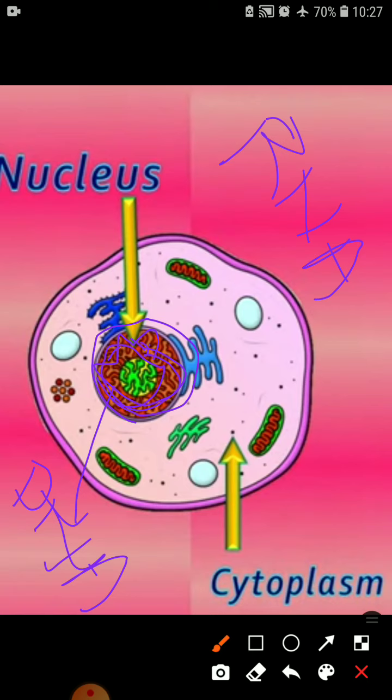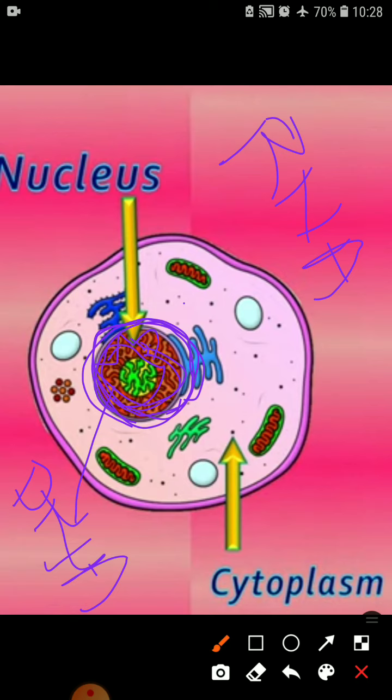So the nucleus membrane allows the transfer of material between the nucleus and cytoplasm. Okay, what is the function of the nuclear membrane? This is the nucleus and this wall which separates the nucleus from the cytoplasm is known as the nuclear membrane. This membrane allows the transfer of material between the nucleus and cytoplasm, so we can say this wall is permeable.